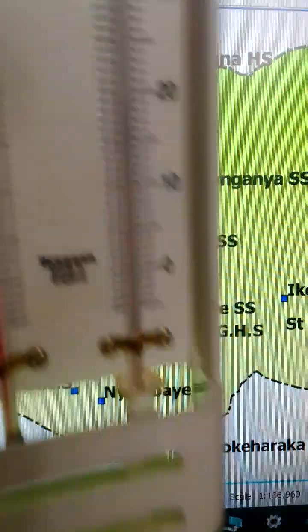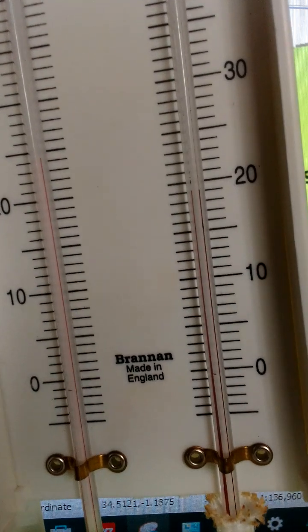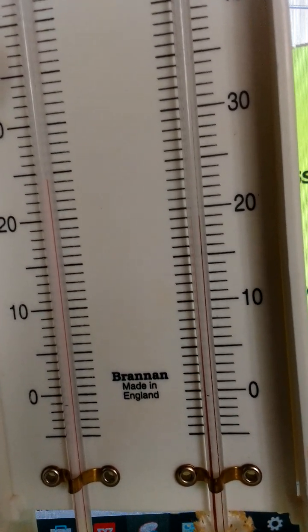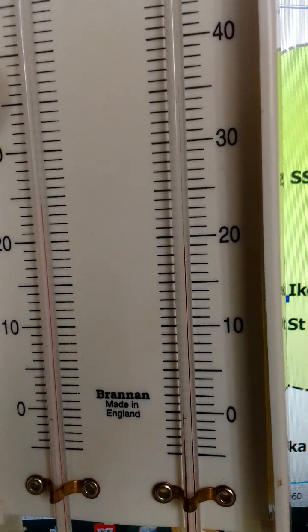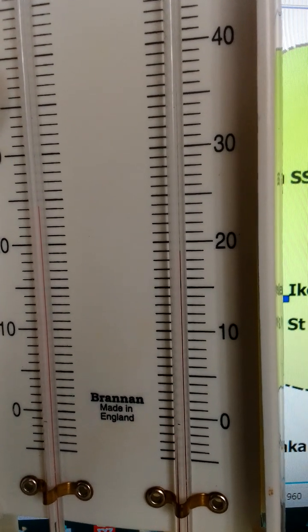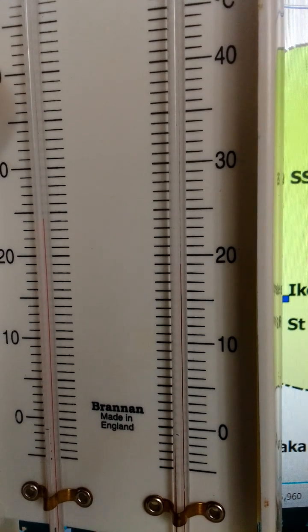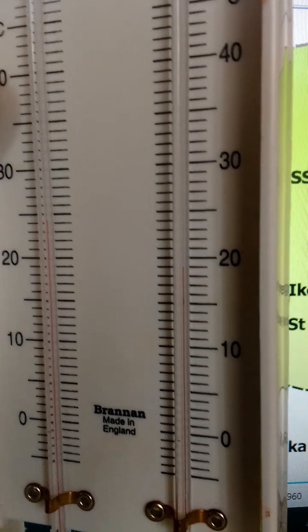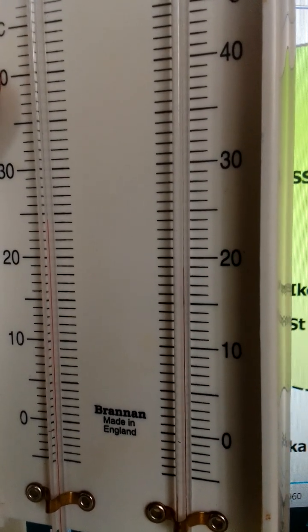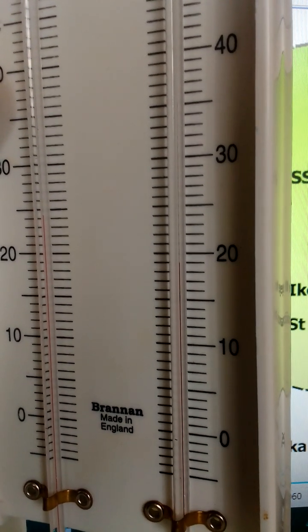So these two thermometers, the dry bulb and wet bulb, form a hygrometer, which we call the wet bulb hygrometer, for measuring relative humidity. They are placed in the Stevenson screen in a weather station. So an observer comes and takes a reading. He reads the two thermometers to find the dry bulb temperature and wet bulb temperature.